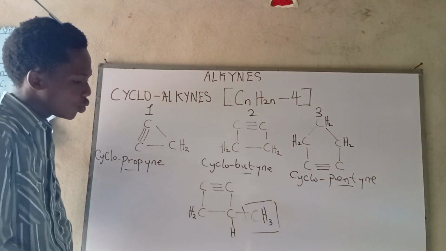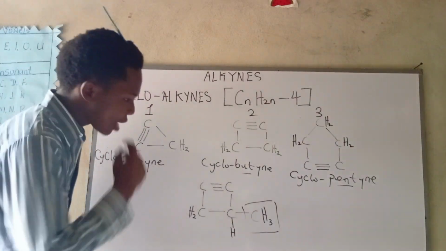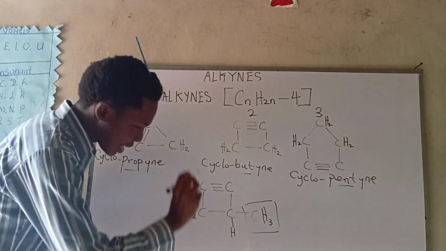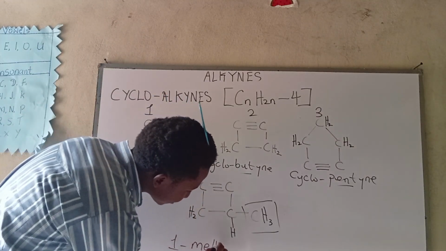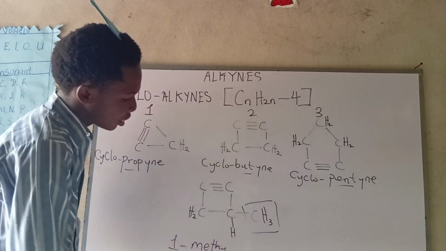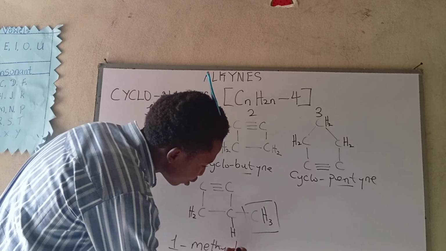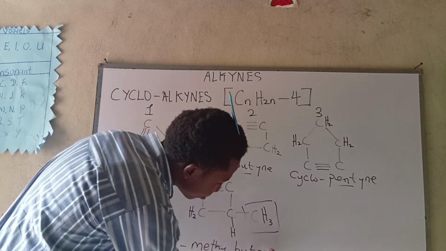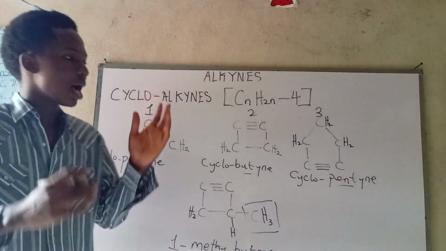We know that this guy is an alkyl group, and that alkyl group is methyl. It's 1 methyl there, so we put 1-methylcyclobutyne. Okay, that is how to name the cyclo alkynes.